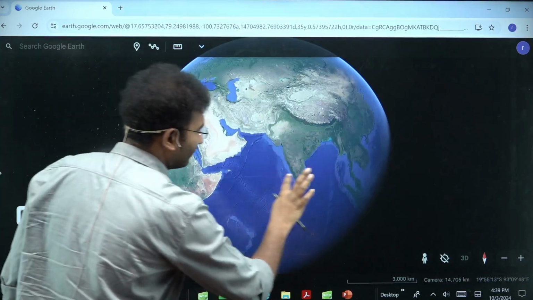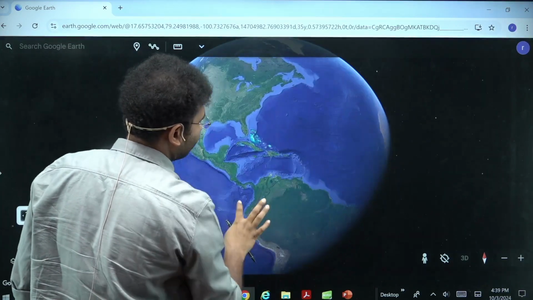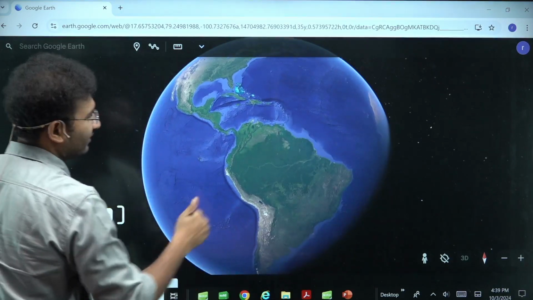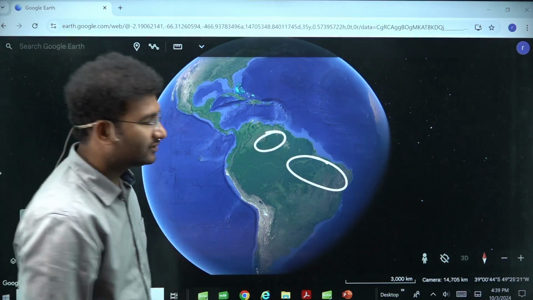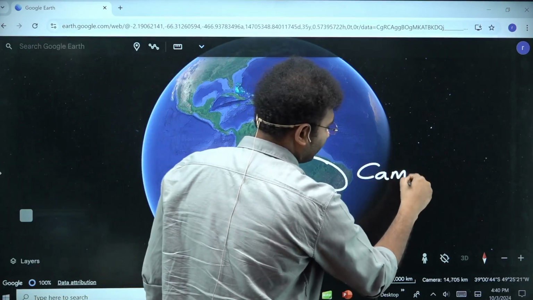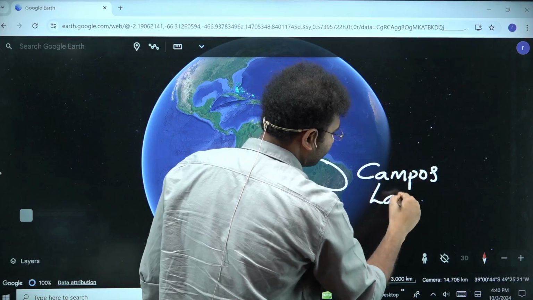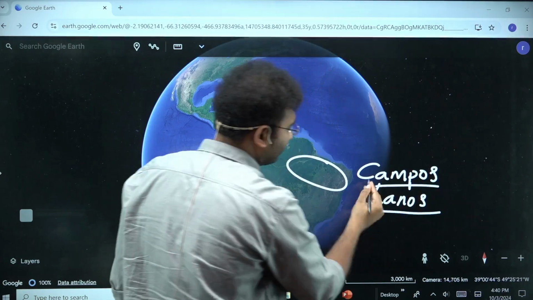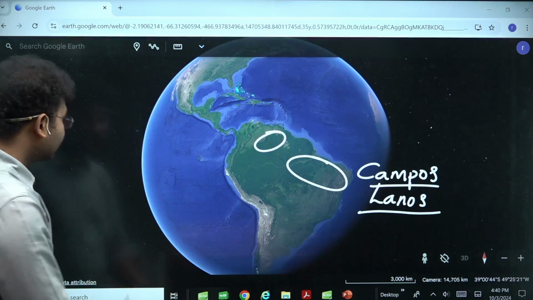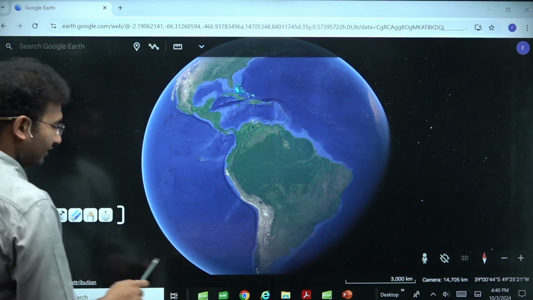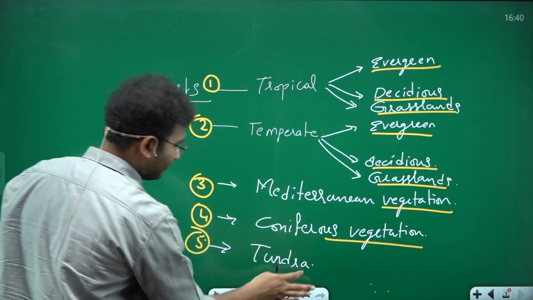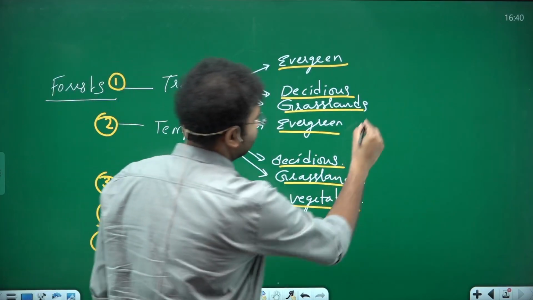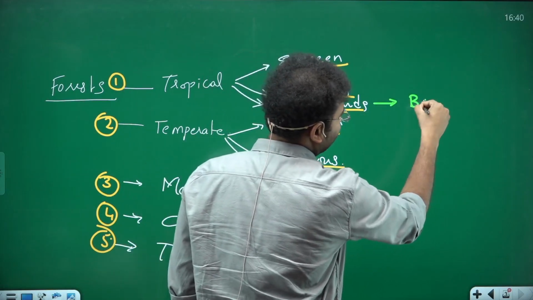Now let me take you to the Brazil area. Here in Venezuela and in Brazil, you find the Campos and Llanos. These are the two tropical grasslands. So can I say that what are the tropical grasslands that you are going to get to see here? The tropical grasslands, which you get to see here, is, one is Banni grasslands in India.